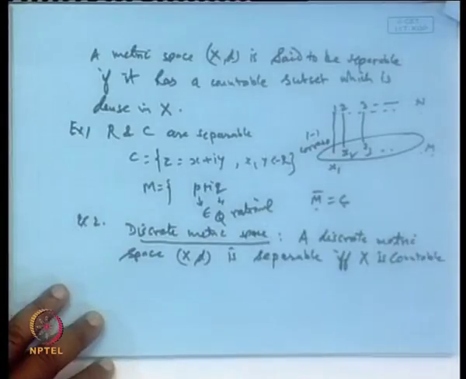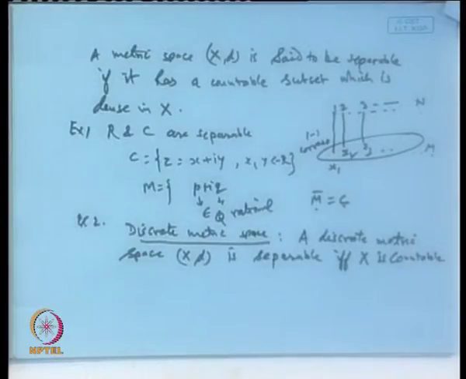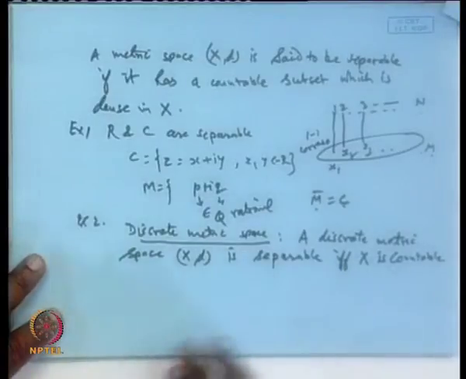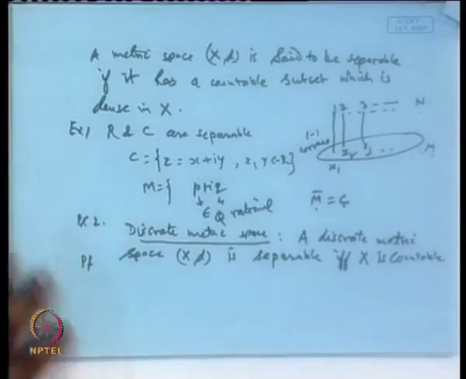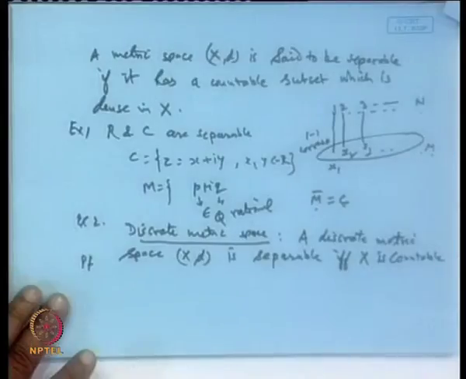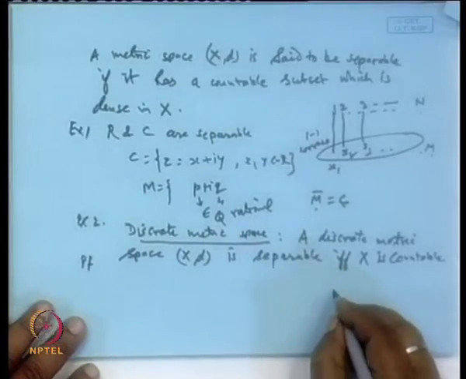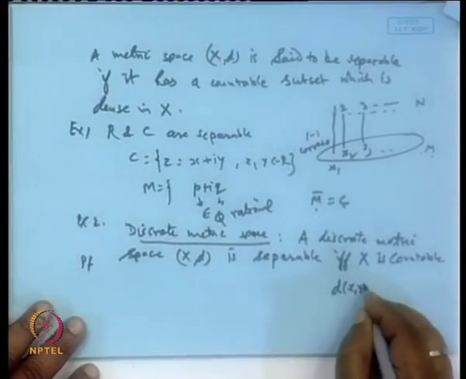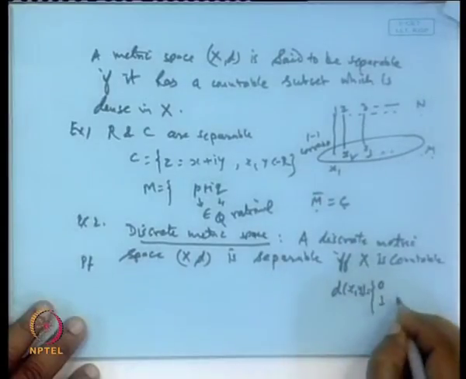Why? If we look at the proof, a discrete metric means a metric space which satisfies this condition, 0 and 1.